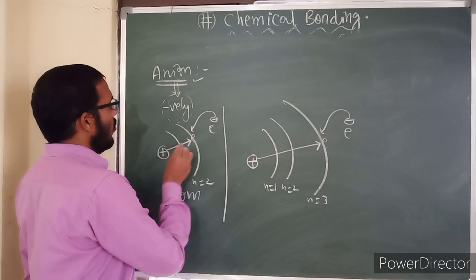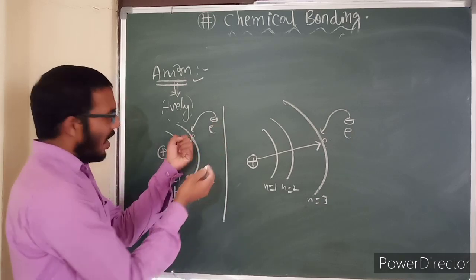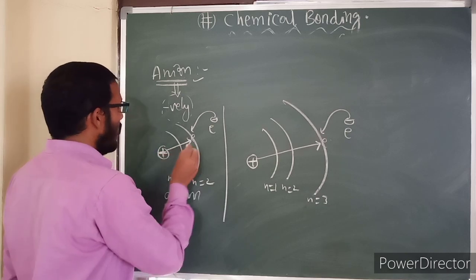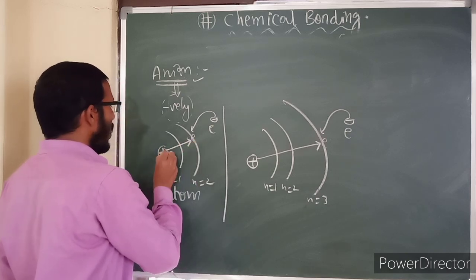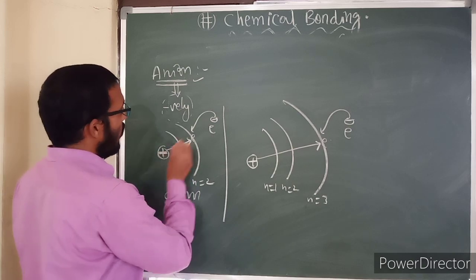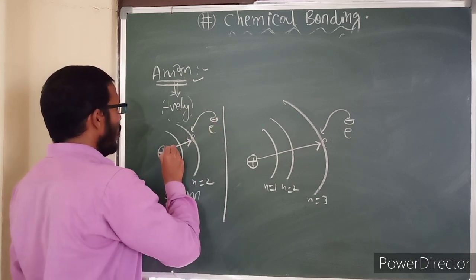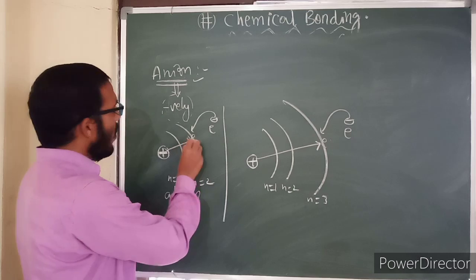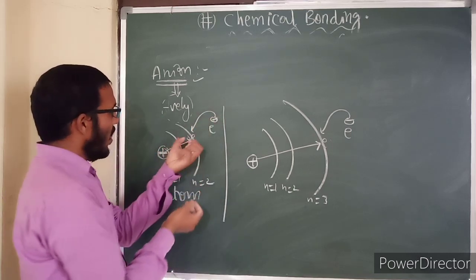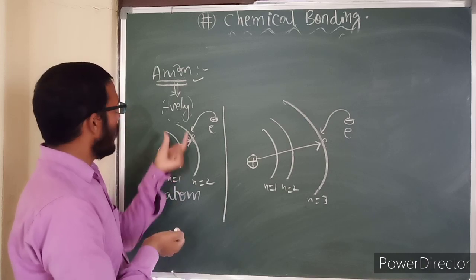This will attract the electron very easily because its valence shell is very close to the nucleus. So the distance between nucleus and valence shell is less. Less means that whenever you give one electron, it is grabbed very easily to form the anion.